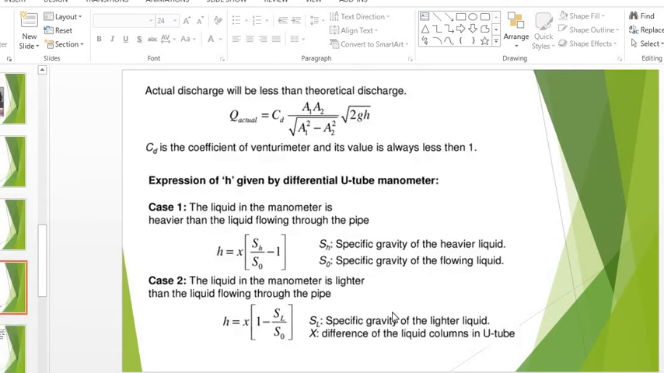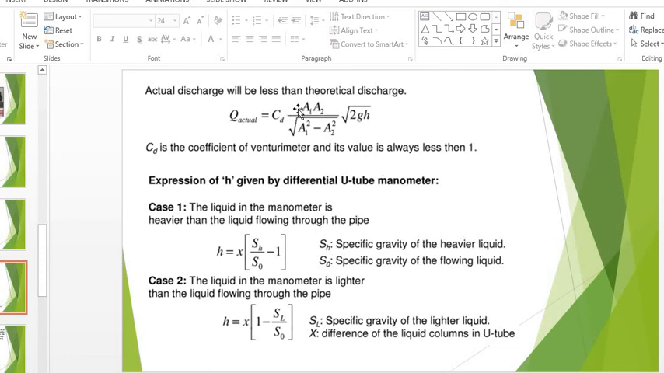Next, here is the formula for Q actual, right? Q actual is equal to what? Q actual is equal to Cd into A1 into A2 upon under root of A1 square minus A2 square into under root of 2gh. This term is nothing but Q theoretical, and this is Cd. So Q actual upon Q theoretical will be equal to Cd. We have already seen this, right?